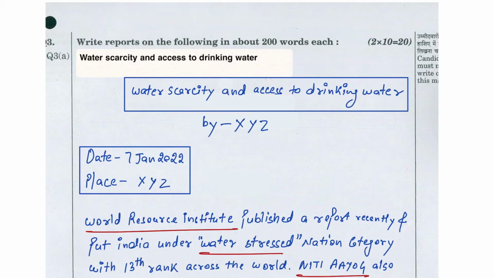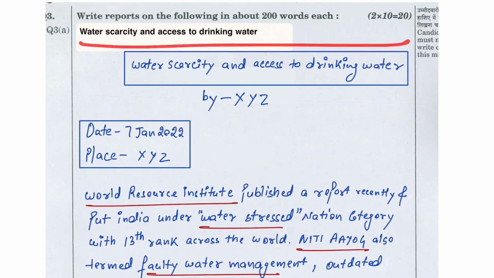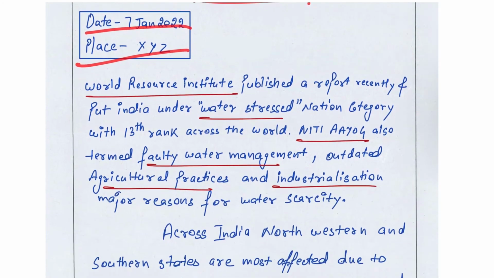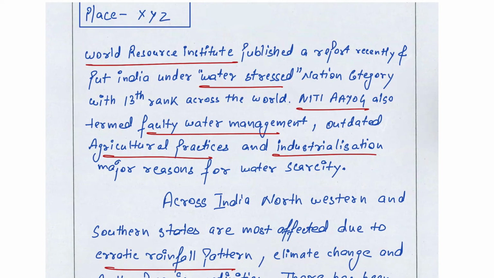This page I have taken from the specimen given by the UPSC booklet. So water scarcity and access to drinking water, this is the title. Thereafter I have written the byline, then date, then place. In the introduction I have written some authentic data, that if you know some indices and reports, it is very handy for you, because it will show that you have credible data, and you are writing in a way that most of the journalism fraternity is doing nowadays.